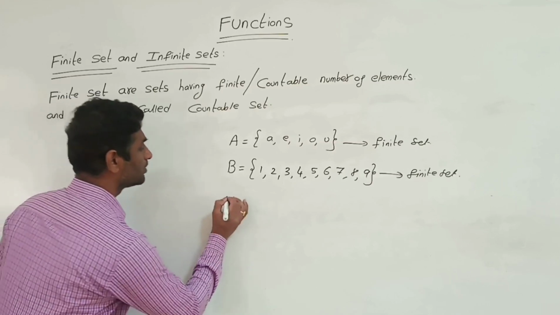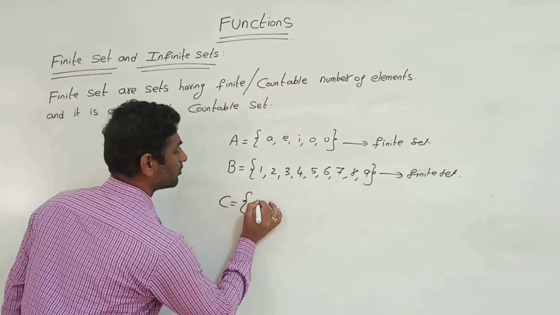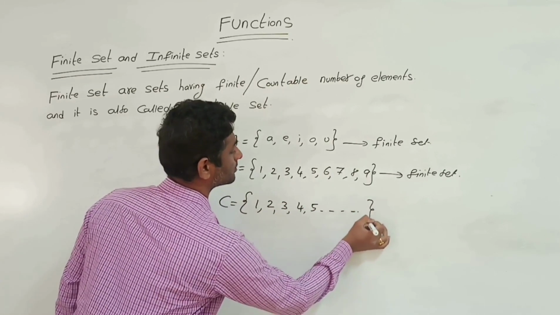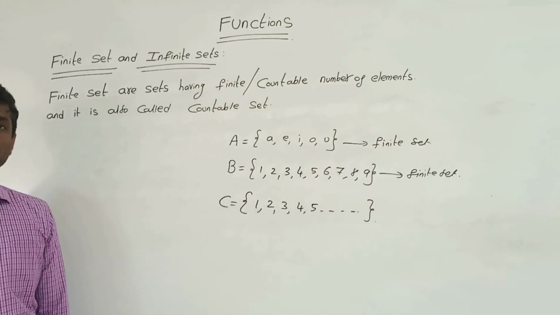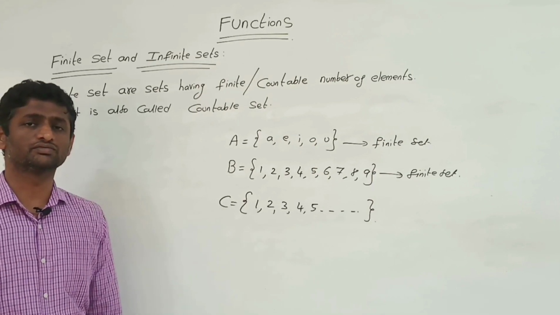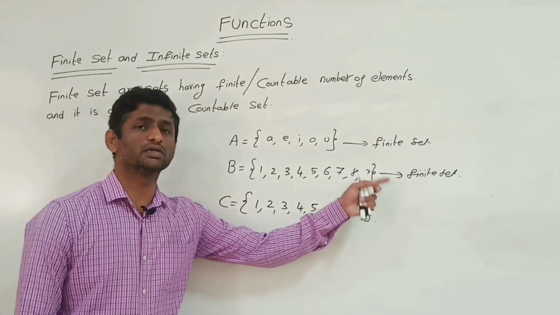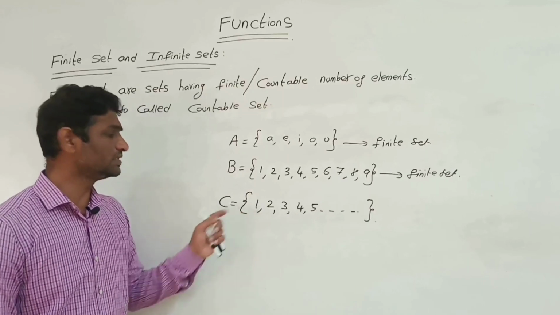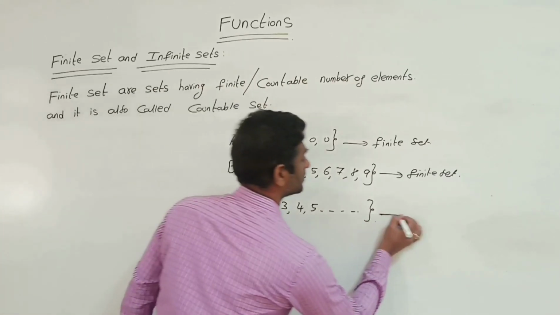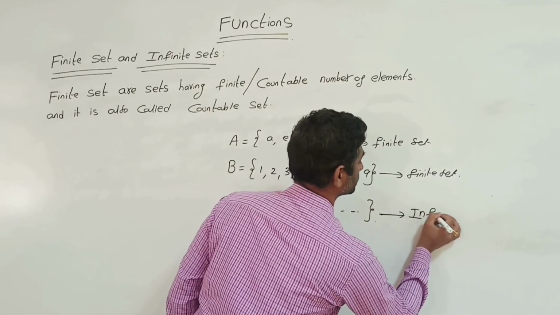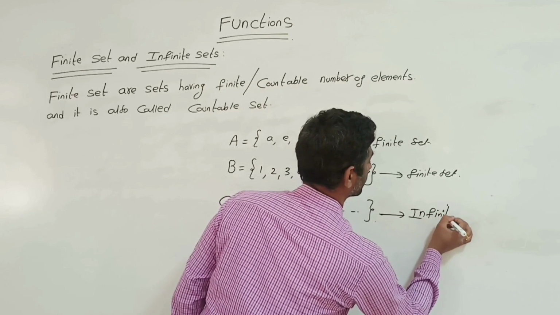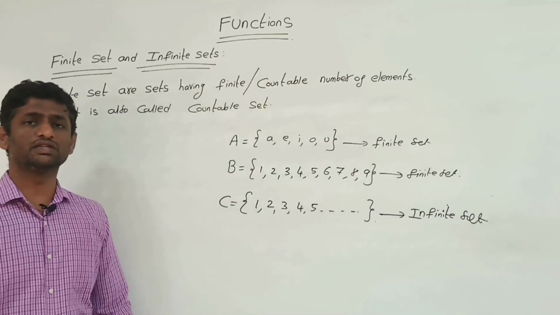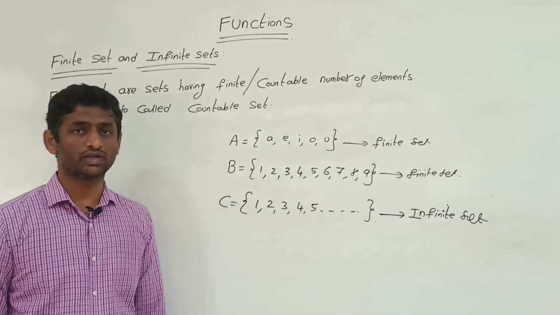One more example, if I go for 1, 2, 3, 4, 5, and so on, then can we say it is a finite set? No, because we can't count how many elements are there in the set. So this is an example of an infinite set. That is the difference between a finite set and an infinite set.